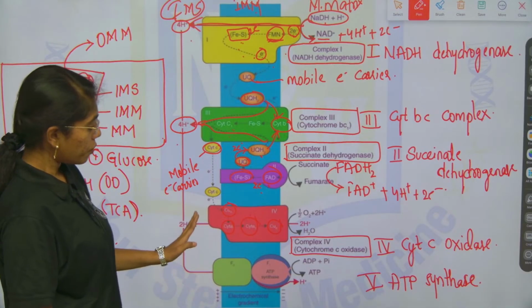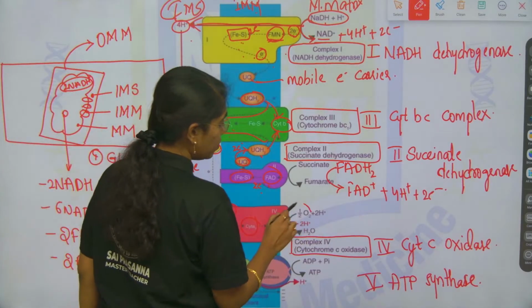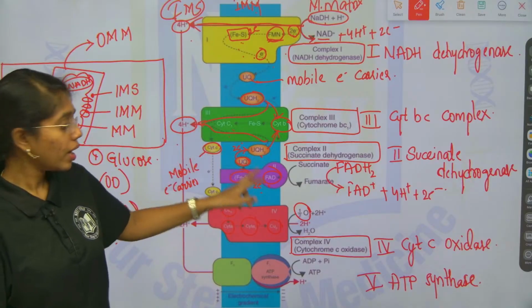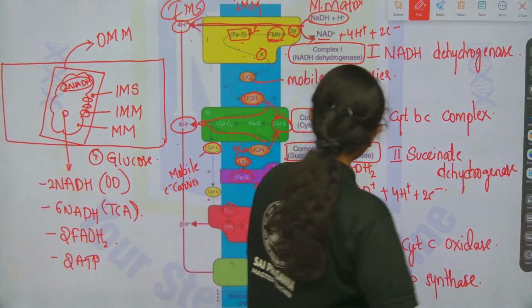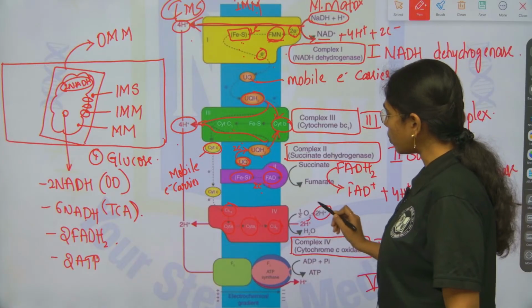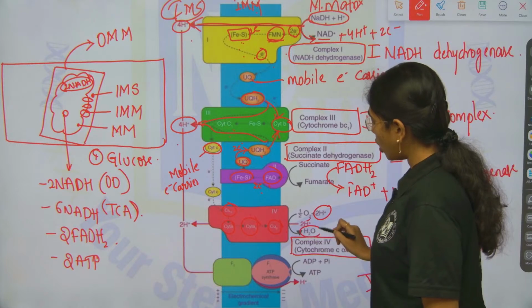As such, from here the ultimate electron acceptor is oxygen, which is waiting since a very long time for electrons. Once oxygen gets the electrons, it will combine with 2 protons from the mitochondrial matrix and a water molecule will be released.